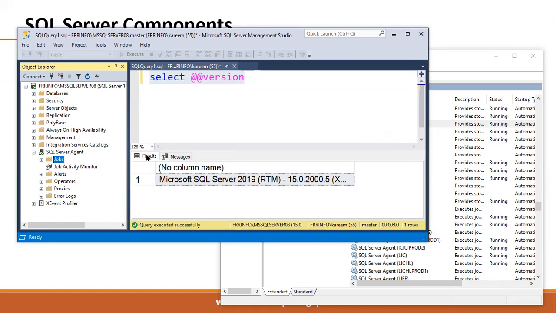Through the job we can implement any automation, and these jobs are executed by which service? Agent service. Understood, right? We have to understand very clearly: the SQL Server service processes the user queries, and the agent is for automation.